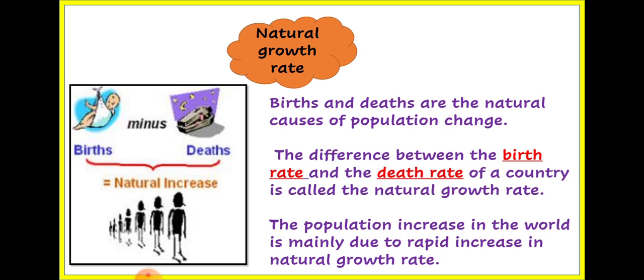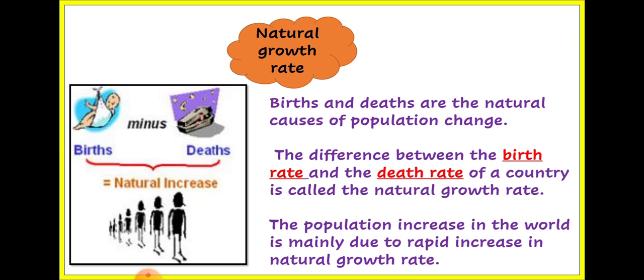So births and deaths are the natural causes of population change. Due to this only, the population changes. This is the natural cause. That is why, if the population of a place is increasing, the people or the government say to control the birth rate. If we control the birth rate, the countries having a lower birth rate have a smaller population. In India there is a strong need, or in China there is a strong need, to control the birth rate, because due to it the population of the country is increasing.